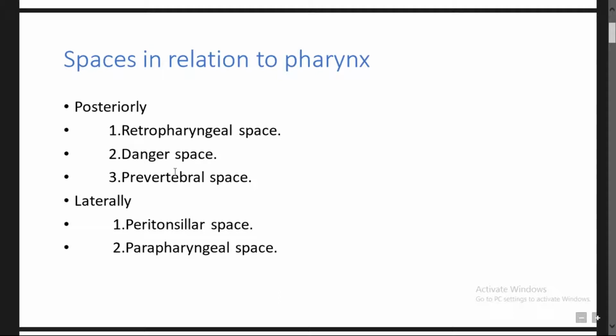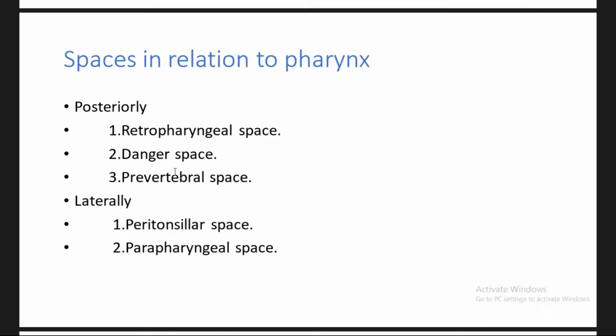Good morning to all. Today I am going to tell about the next phases, which are in relation to the ENT perspective. First of all, what are the spaces which are present around the pharynx, in relation to the pharynx? Posteriorly, it is mostly the retropharyngeal space, the danger space, and the prevertebral space. The retropharyngeal space is immediately posterior to the esophagus, posterior to that is the danger space, and anterior to the vertebral body is the prevertebral space.